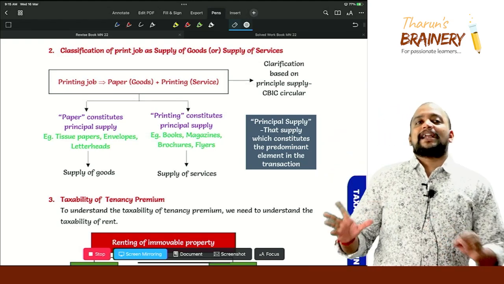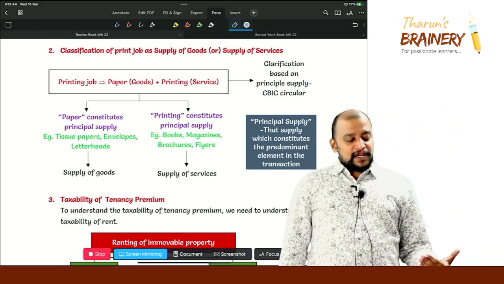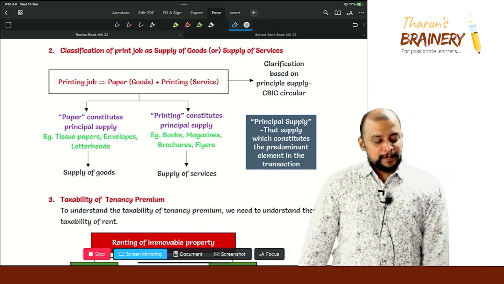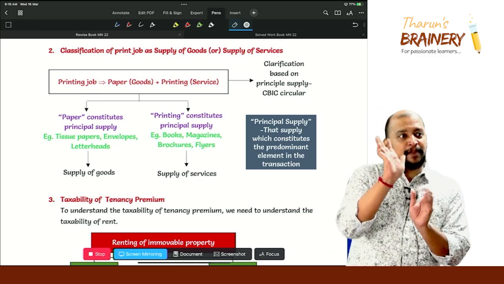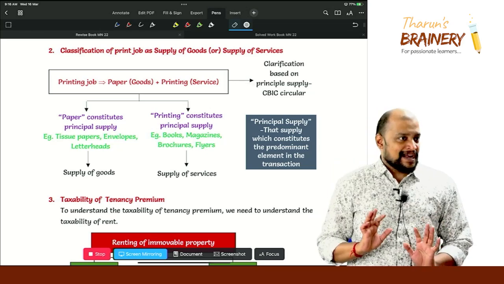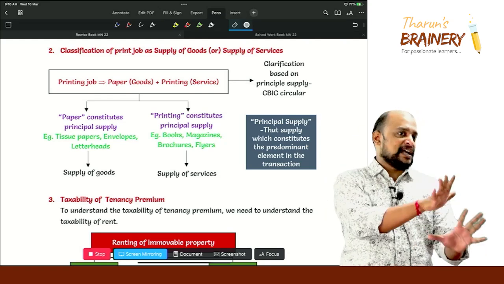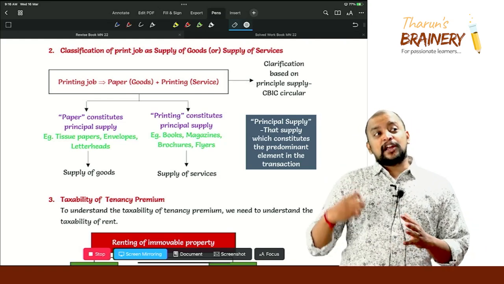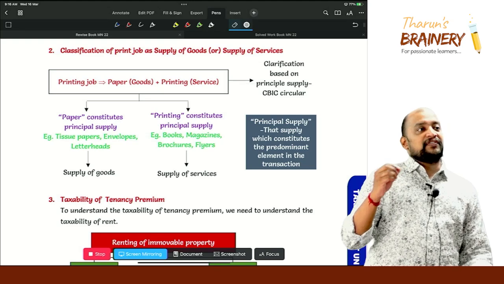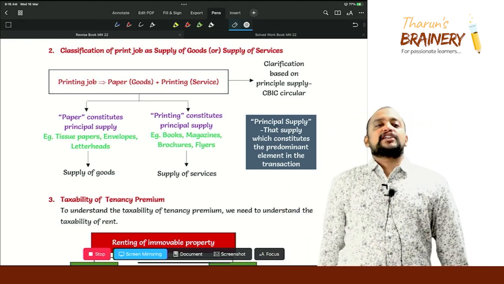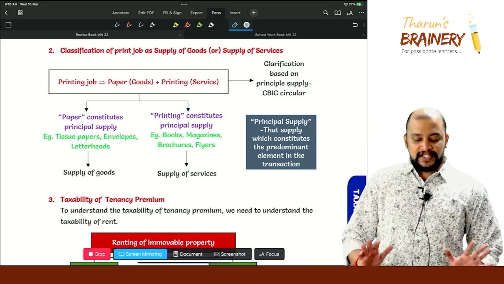So we need to classify on a case to case basis as to what constitutes principal supply. Where paper constitutes principal supply, for example tissue papers, envelopes, letterheads, etc., the paper is the main cost and the printing is just ancillary. So the entire printing activity will be classified as goods. Suppose printing constitutes the principal supply, like books, magazines, flyers, brochures, etc. Then printing is the major supply, so it will be classified as supply of services.